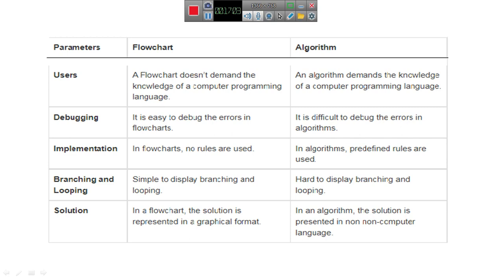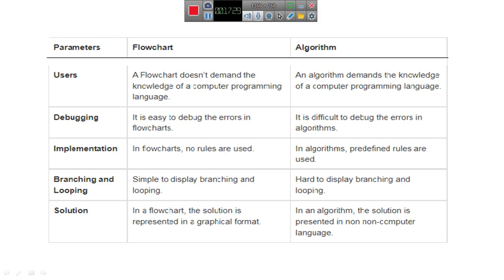In case of the debugging parameter, it is easy to debug the errors in flowcharts and difficult to debug the errors in algorithms.